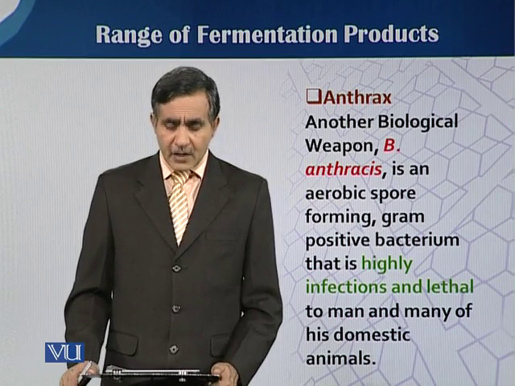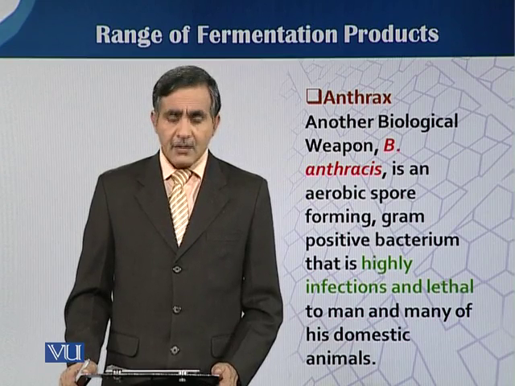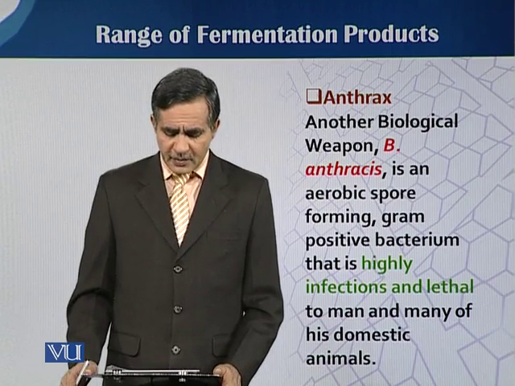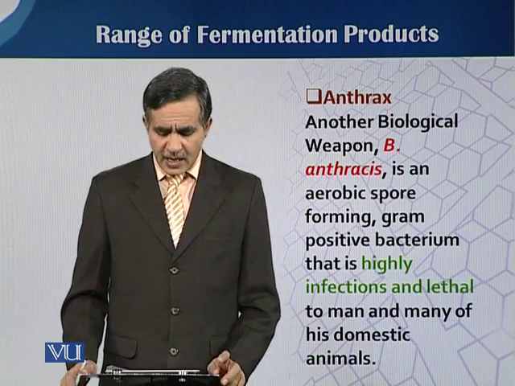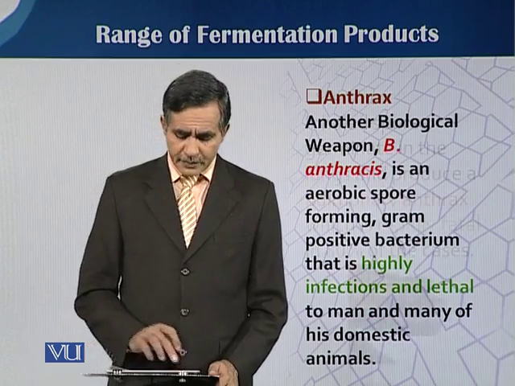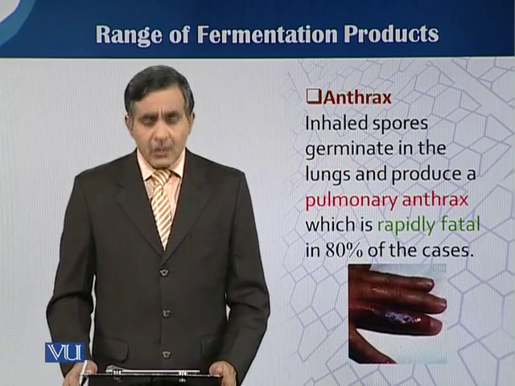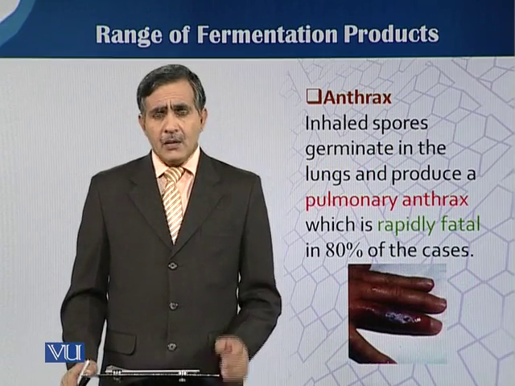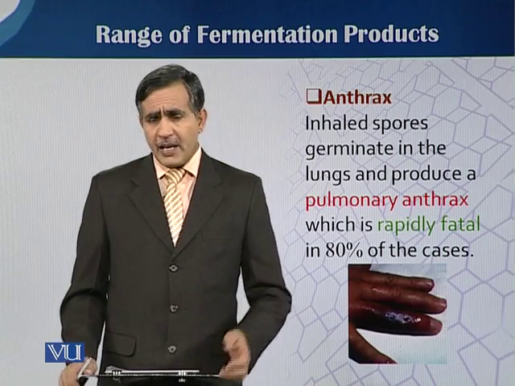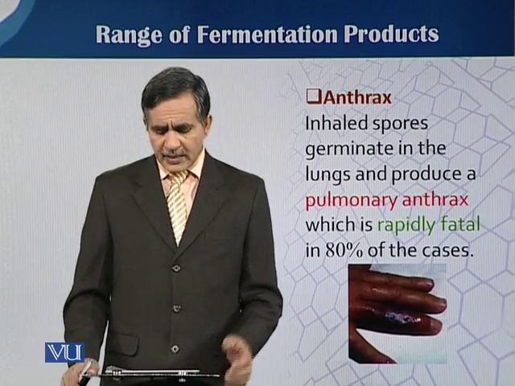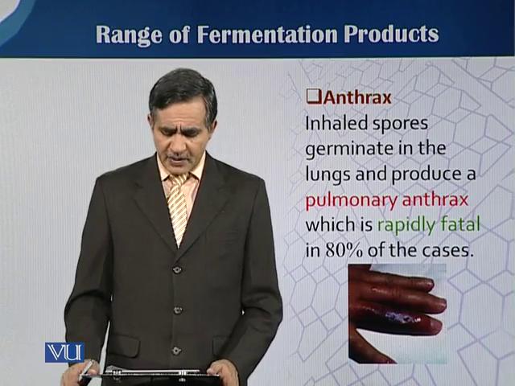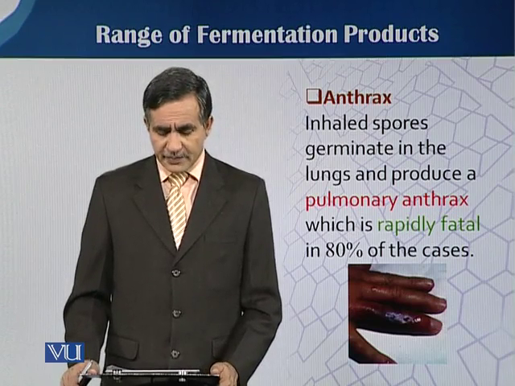Here you can see another example of biomass production, that is anthrax, which can be utilized as a biological weapon, in which the organism Bacillus anthracis is used, which is an aerobic spore forming gram positive bacterium that is highly infectious and lethal to man and many of his domestic animals. So this anthrax, Bacillus anthracis spores, when any human inhales these spores, they germinate in the lungs and produce pulmonary anthrax, which is rapidly fatal in 80% of the cases.